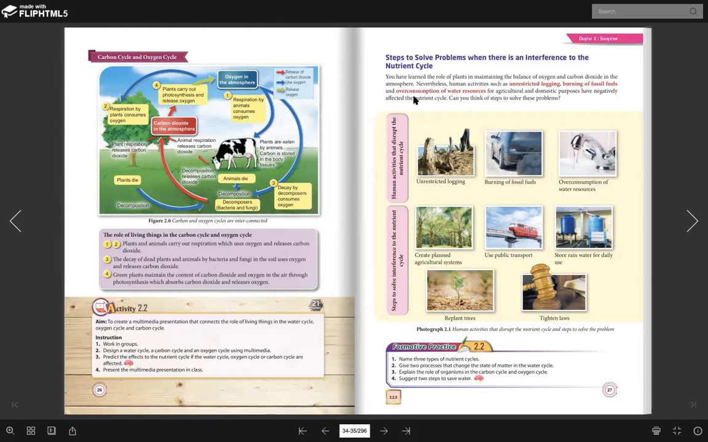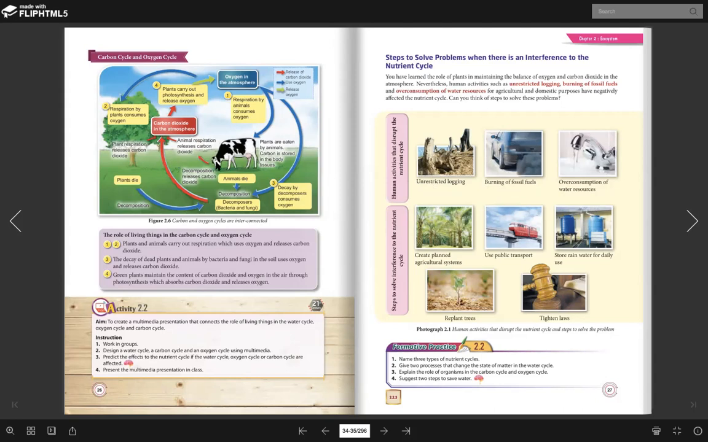So basically, there are so many human activities that can disturb all these three cycles. The examples of human activity that can disturb the nutrient cycle are restricted logging. Ni maksudnya pembalakan haram lah. Still burning fossil fuel, because we know that burning fossil fuel will release carbon dioxide, right? So it will increase the amount of carbon dioxide in the atmosphere.